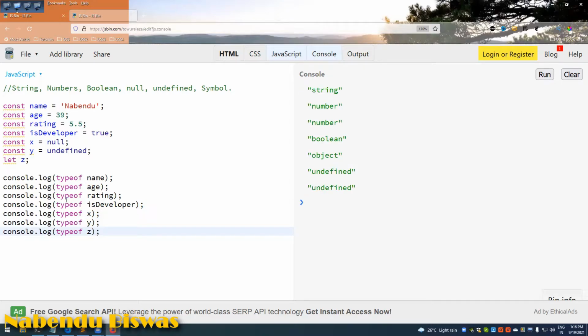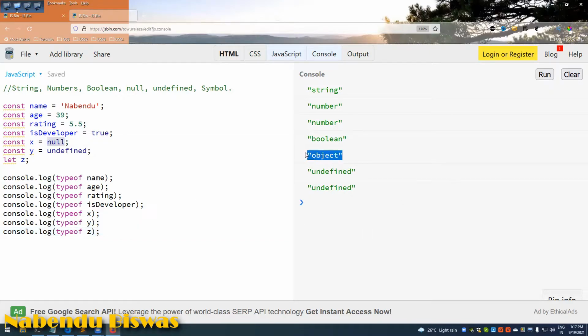Okay. So typeof name is string, which is obvious. Typeof age is number. This is also number. This is boolean. Typeof null is object, will come to it. Typeof y is undefined, and typeof z is also undefined. So as I've told earlier, if you don't assign any value to anything, the compiler assigns the value and it is generally undefined. Okay, it is undefined. So after that, why null is object, typeof null is object.